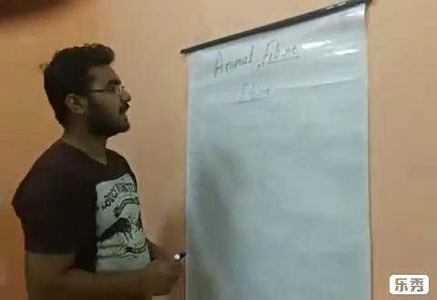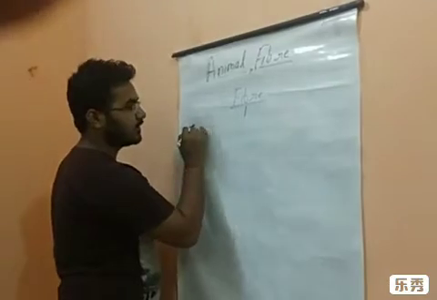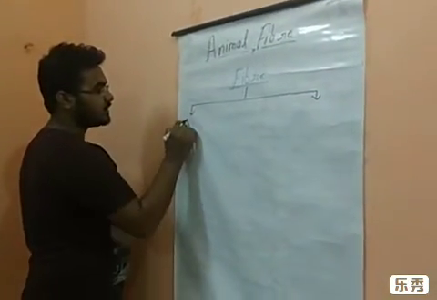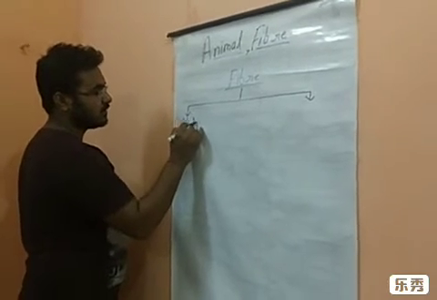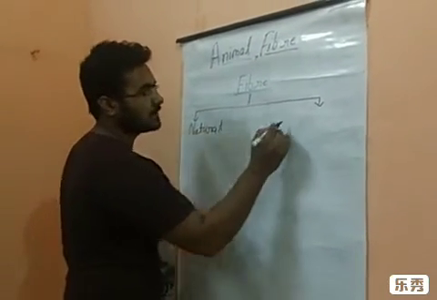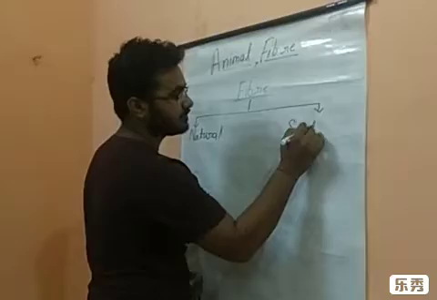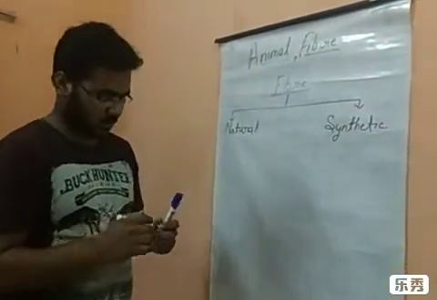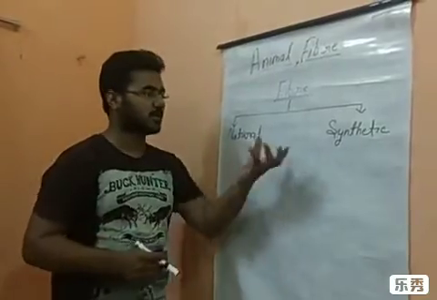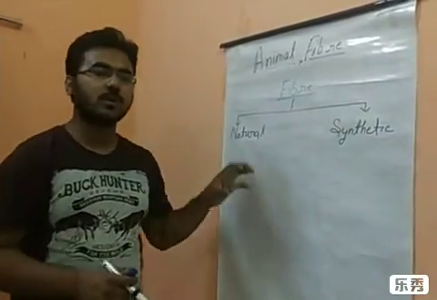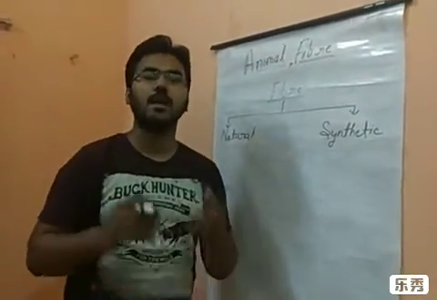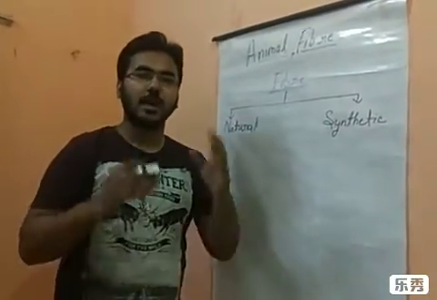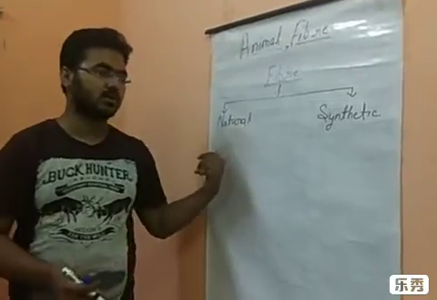Now this fiber is categorized into two categories. First one is natural and second one is synthetic. So let's have a small description about it. Natural fibers are those fibers that we get from nature. Means the fiber that we can obtain from natural things is called natural fiber.